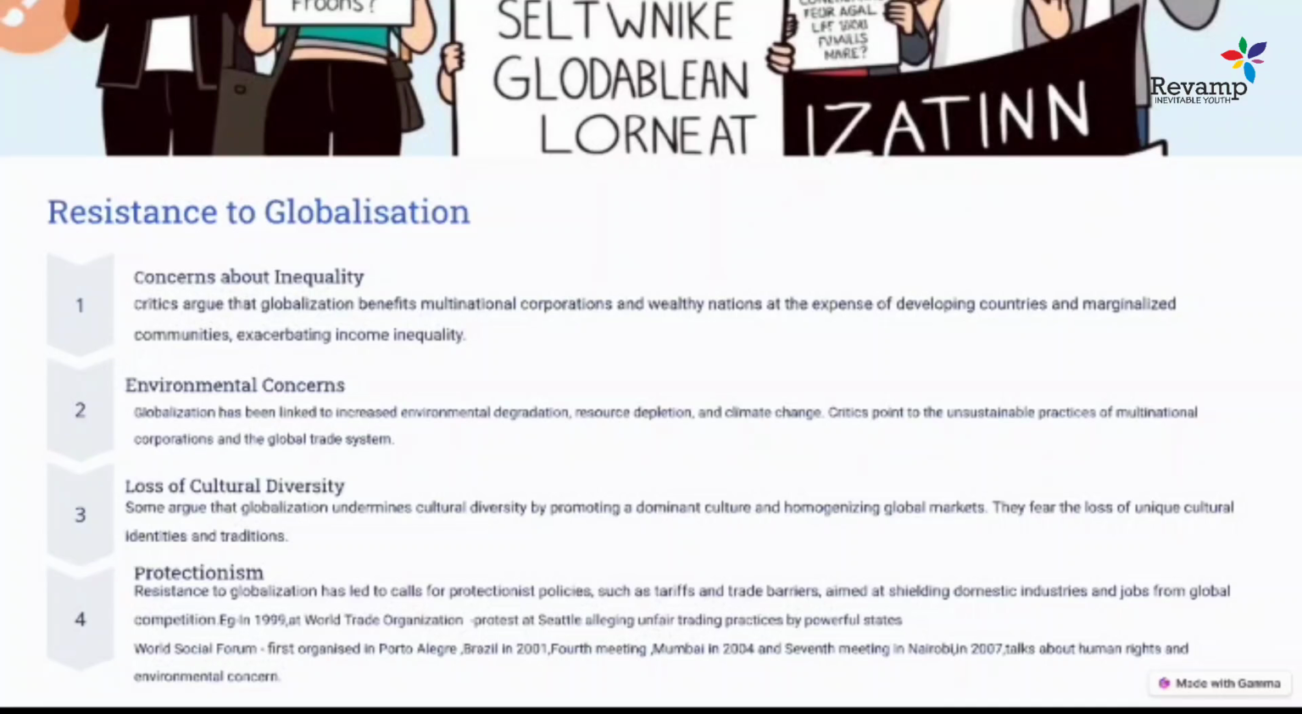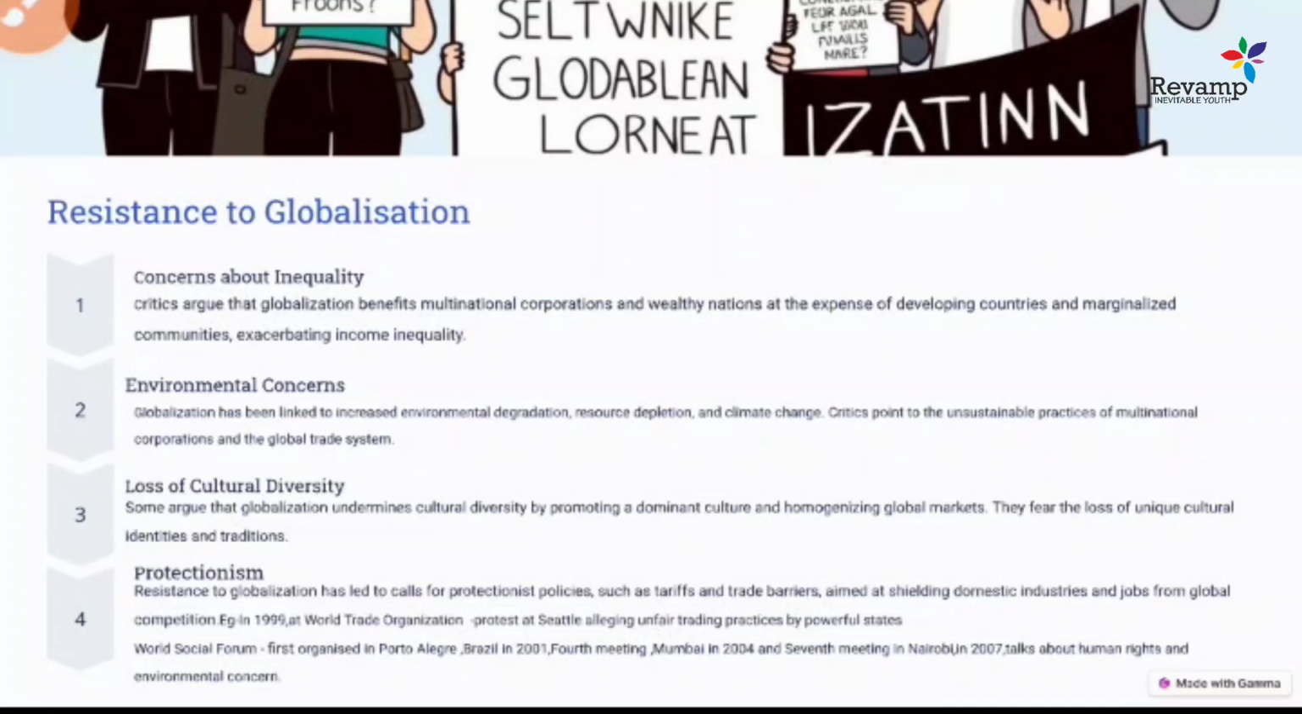This question was even asked in the examination, where the fourth, 2004, meeting of the World Social Forum happened, and the next meeting, the seventh meeting, happened in Nairobi in 2007. So maybe you can remember this fact of the seventh meeting. Maybe in the next examination they may ask this question. And on this platform they talk about human rights and environmental concerns that are the emerging issues of the 21st century.